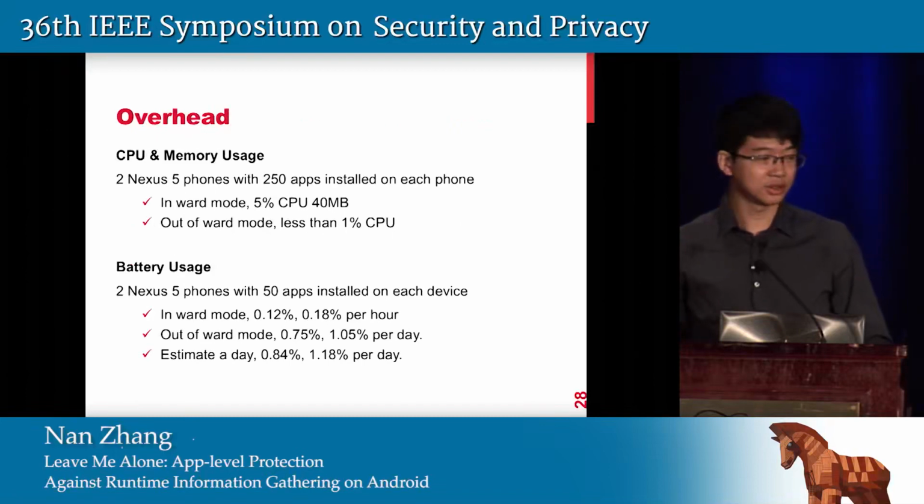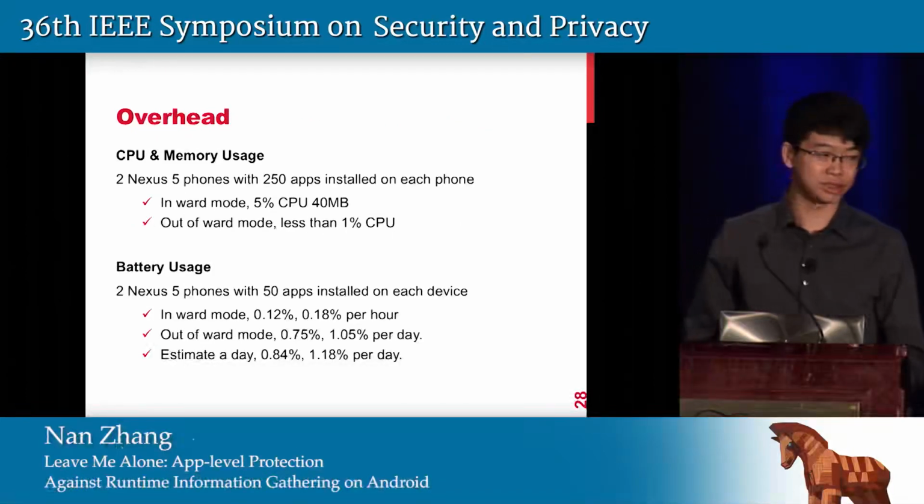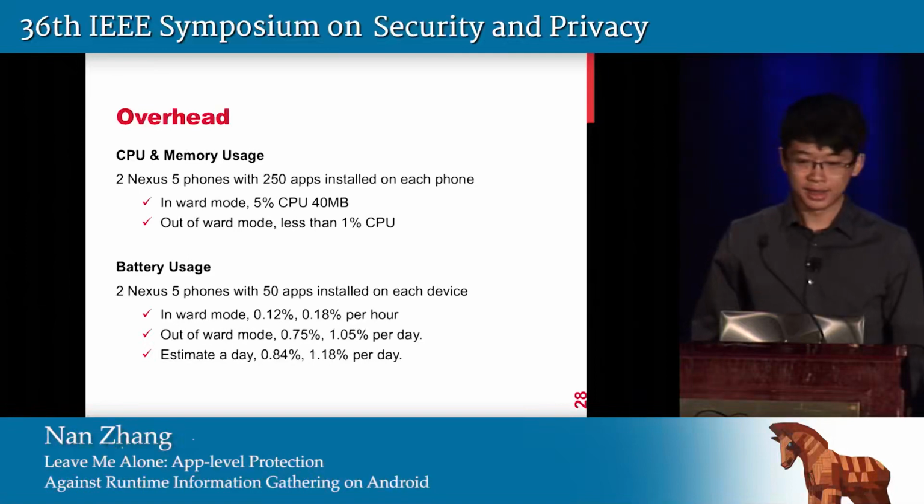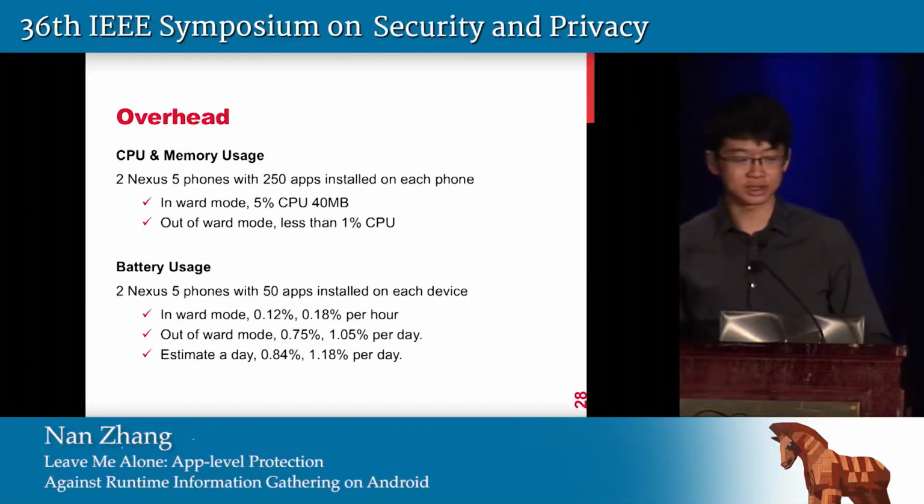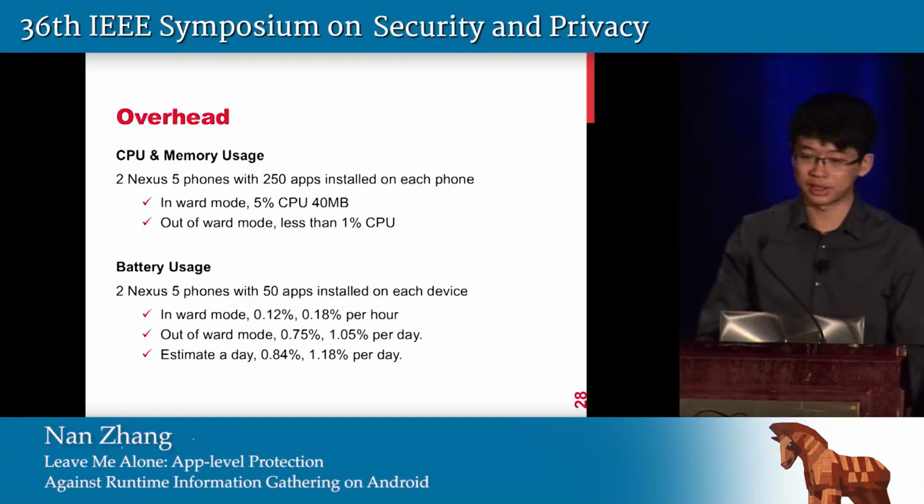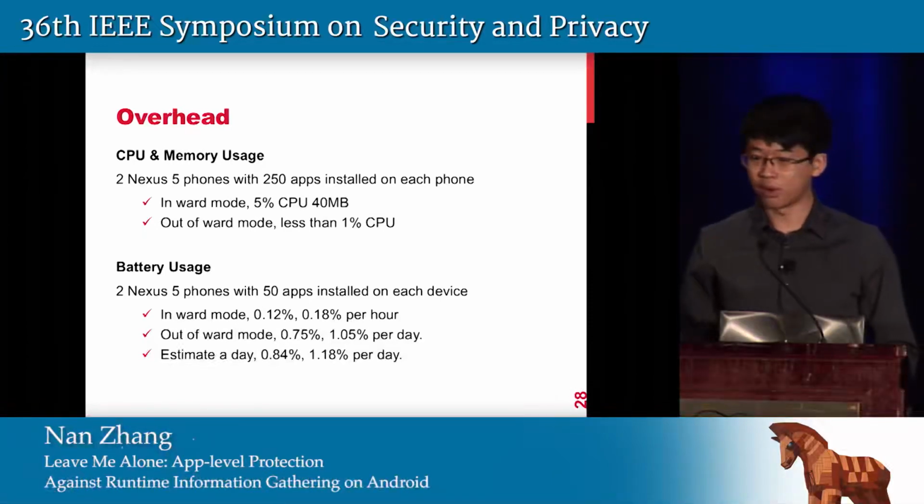We further measured the overhead introduced by App Guardian on 2 Nexus phones with 250 apps installed on each phone. Within the world mode, 5% of CPU and 40 megabytes of memory is consumed by App Guardian. And if it is out of world mode, less than 1% of CPU will be used. For battery usage, we tested on the 2 Nexus phones, but only with 50 apps installed on each device, as it is a more realistic number of apps people usually have on their phone. On average, the estimation shows that only 1% of total battery capacity will be consumed per day.